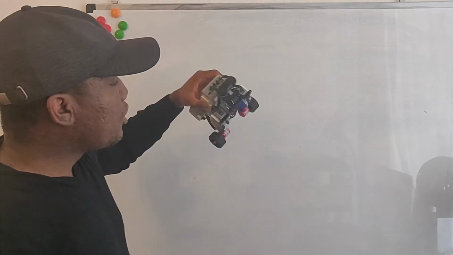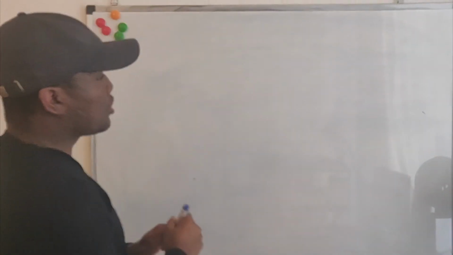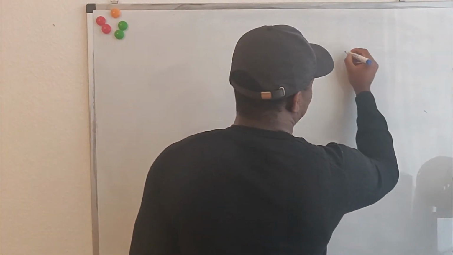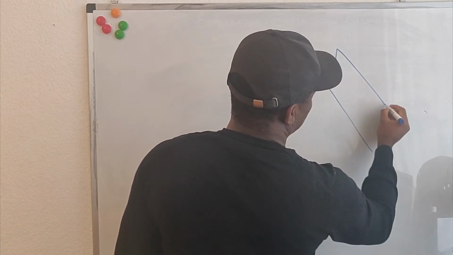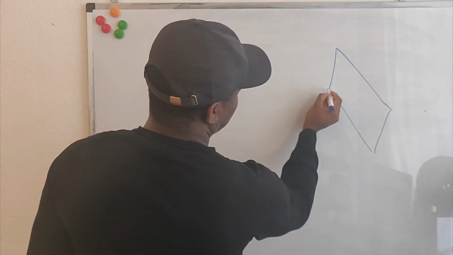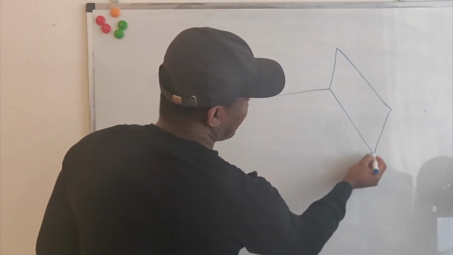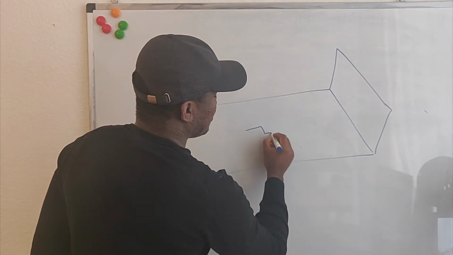Okay, so how are we going to implement our reward function? For our robot, let's say this is an obstacle. Okay, so let's say this is a wall. I hope I've drawn it well enough. I'm trying to draw something in 3D. So let's say this is a wall and our robot is here.